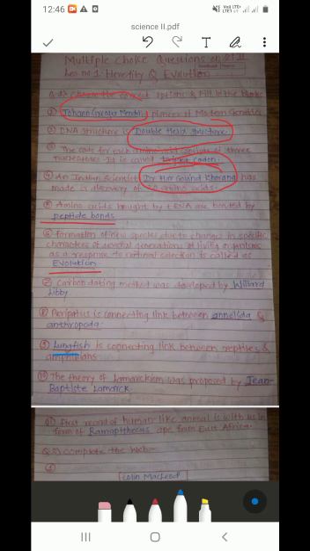10th, the theory of Lamarckism was proposed by dash. The answer is Jean-Baptiste Lamarck. 11th, the first record of a human-like animal is with us in the form of dash ape from South Africa. The answer is Ramapithecus ape.